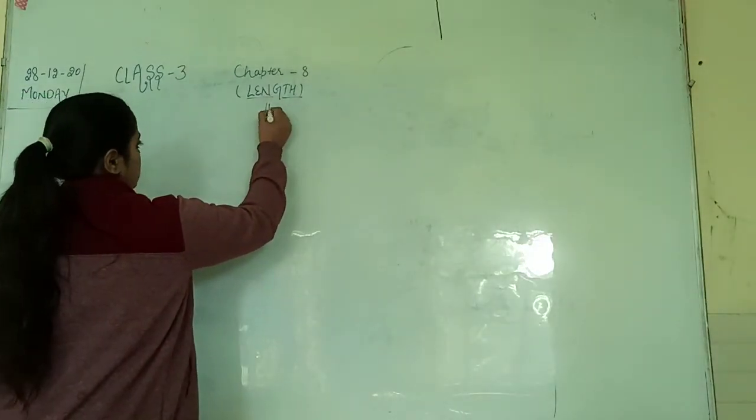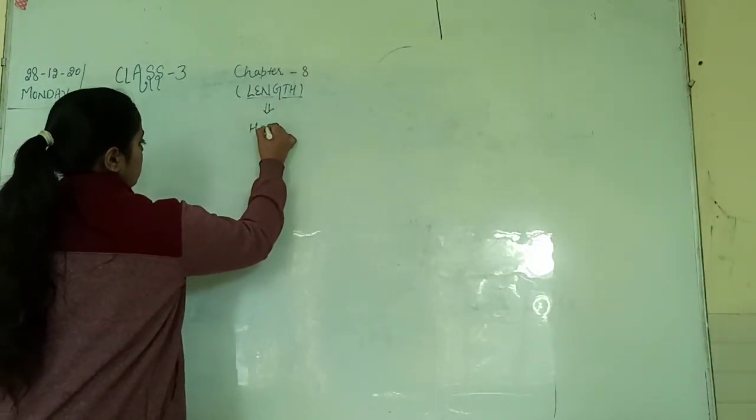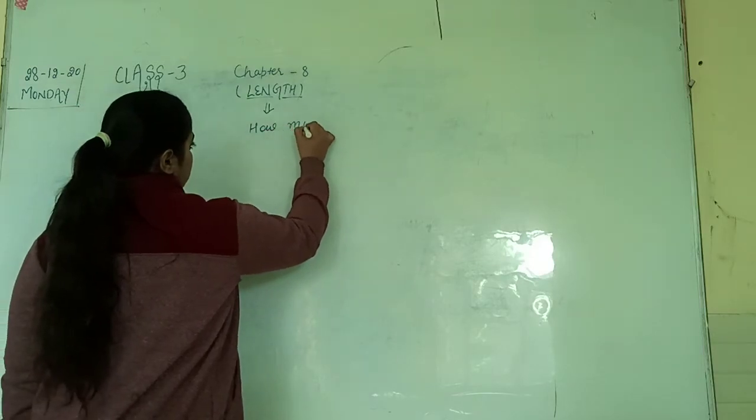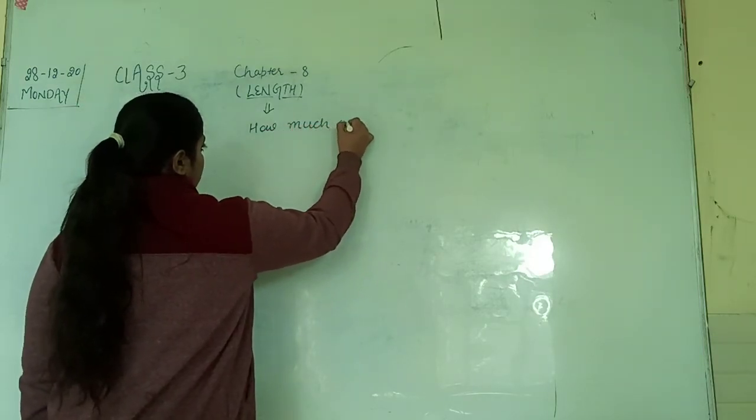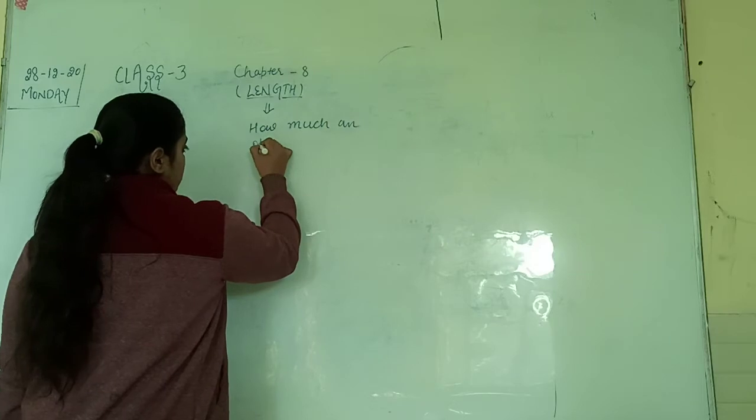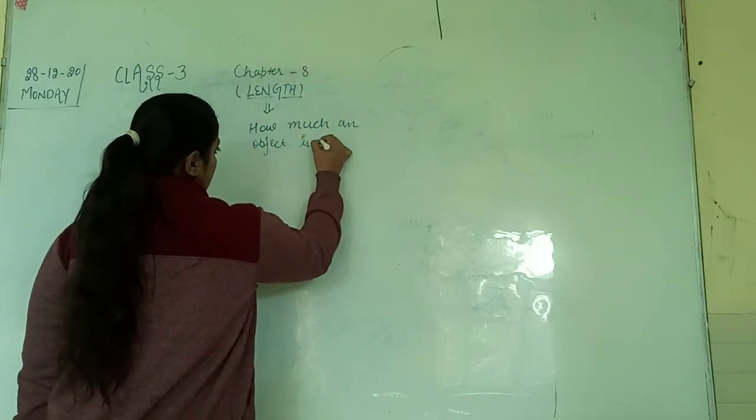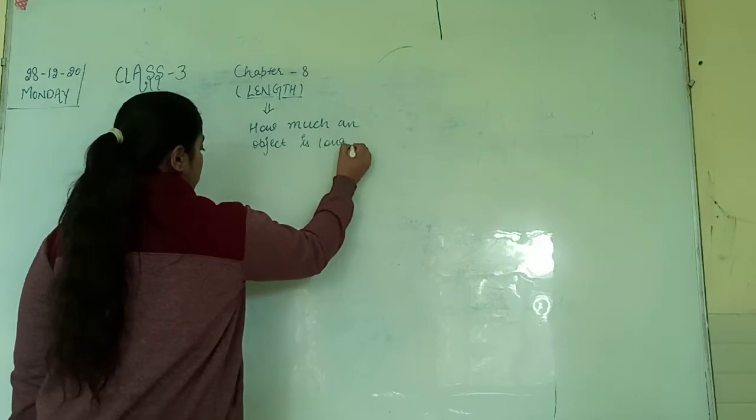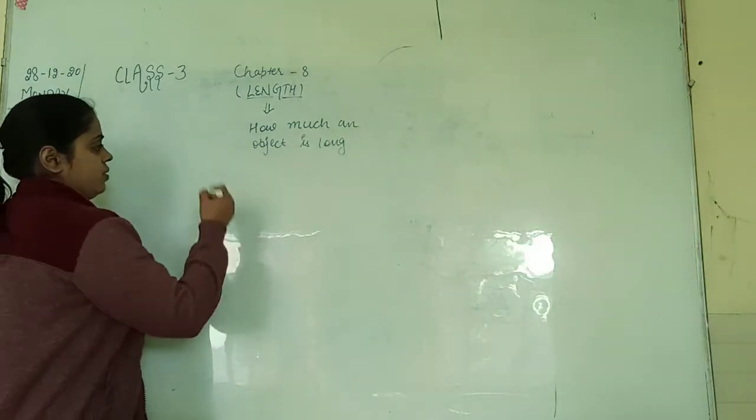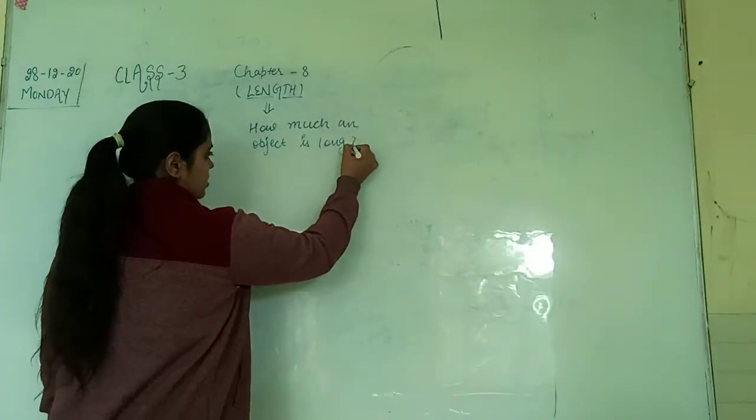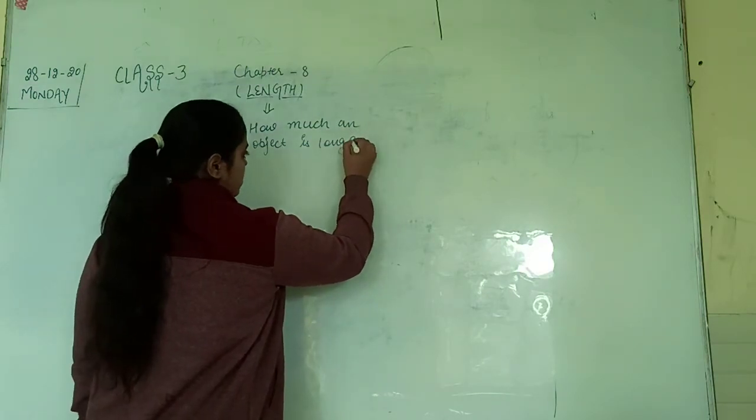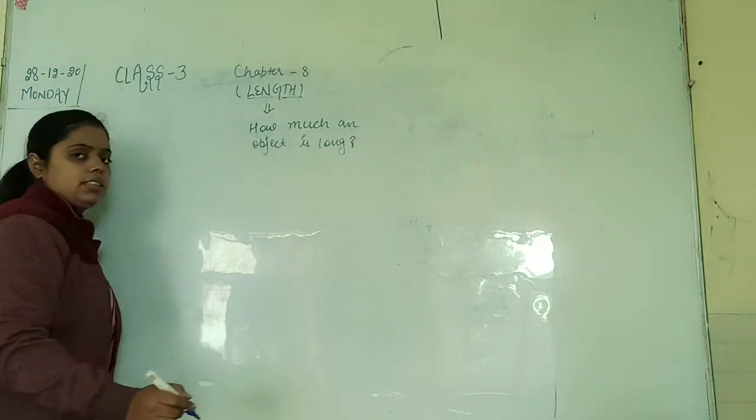Length means how much an object is long, right? How much an object is long, that will be called its length. What we call that? That is called its length.